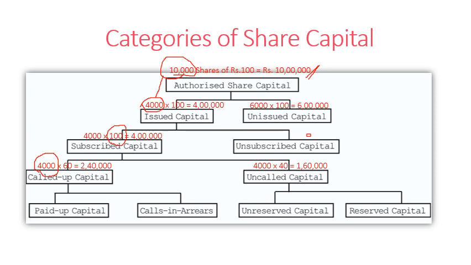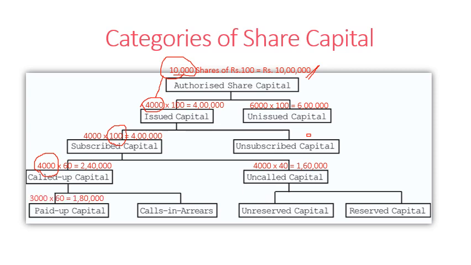Now the company is demanding 60 rupees on these 4,000 shares. These 4,000 shares may be subscribed by different people. I mean, one shareholder can hold one share or 100 shares or 1,000 shares. So these 4,000 shares are held by different shareholders. Some of them may fail to pay the amount on those shares, or some may pay on time.